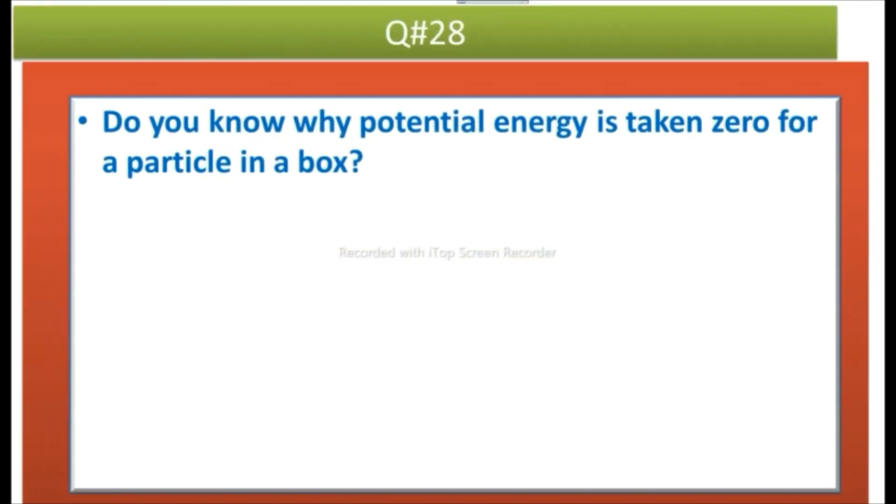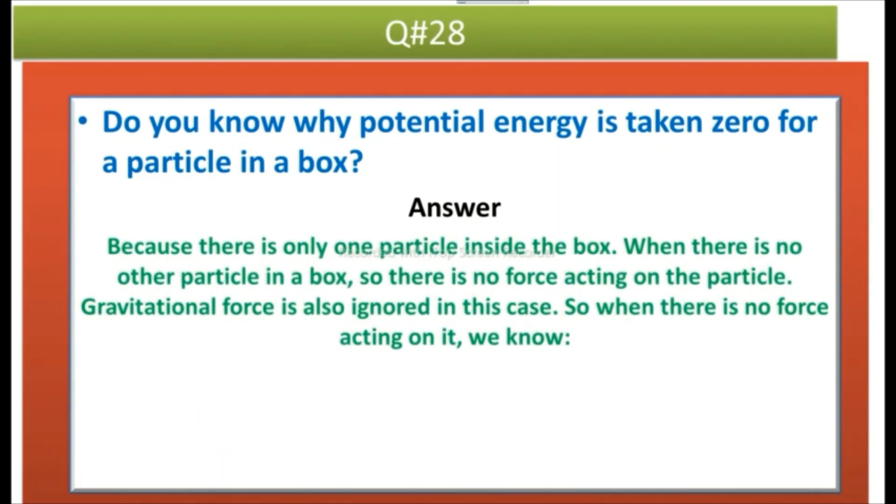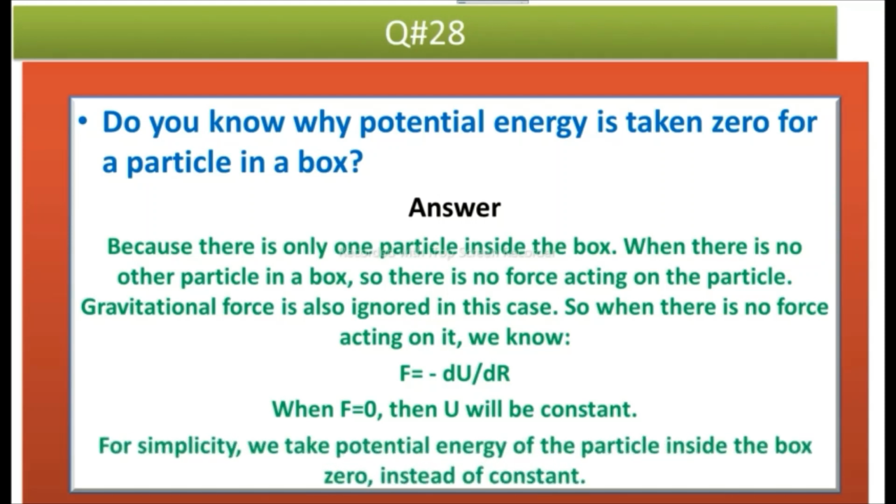The next question is, do you know why potential energy is taken zero for a particle in a box? Answer is, because there is only one particle inside the box and there is no other particle in the box, so there is no force acting on the particle, and gravitational force is also ignored in this case. So when there is no force acting on it, we know F is equal to minus dU over dr. dU means potential energy. When force is equal to 0, then potential energy will be constant. And so for simplicity, we take the potential energy of the particle inside the box as 0 instead of constant. This is why potential energy is taken 0.